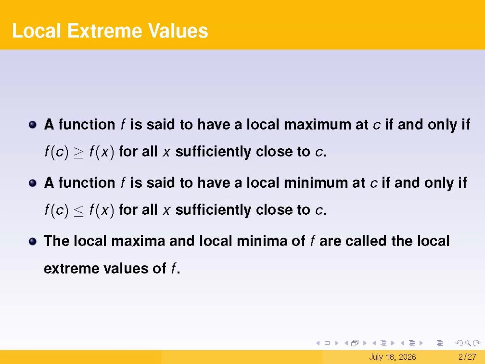Let's first look at the extremum problem for functions of one variable. We say a function f has a local maximum at c if, near the point c, all the function values are less than or equal to f(c). By the same token, we say a function f has a local minimum at c if, near c, all the function values are greater than or equal to f(c). Both local maximums and local minimums can be broadly called local extrema.